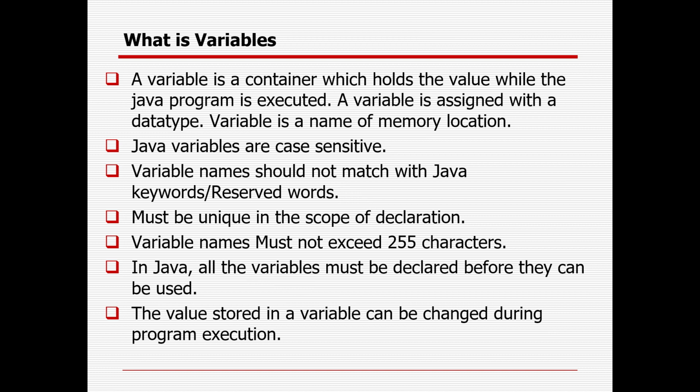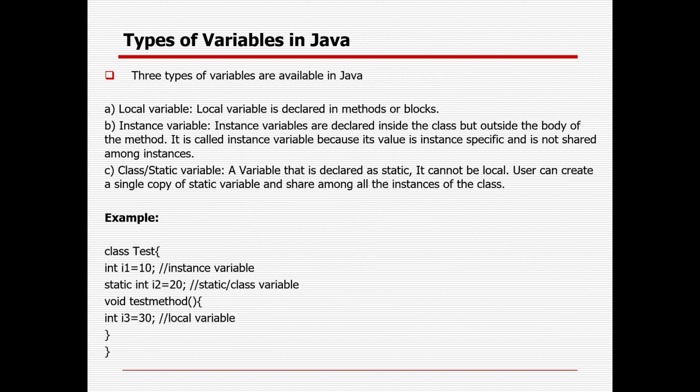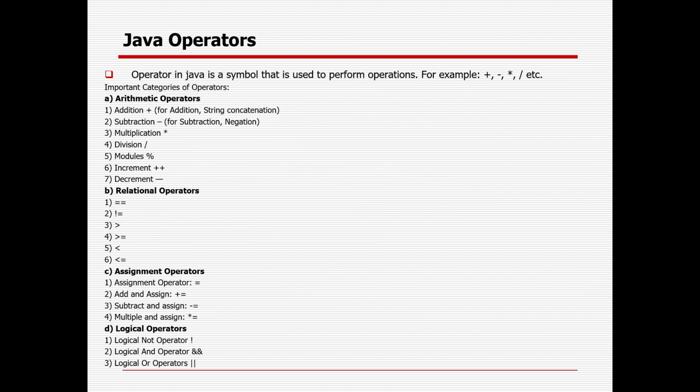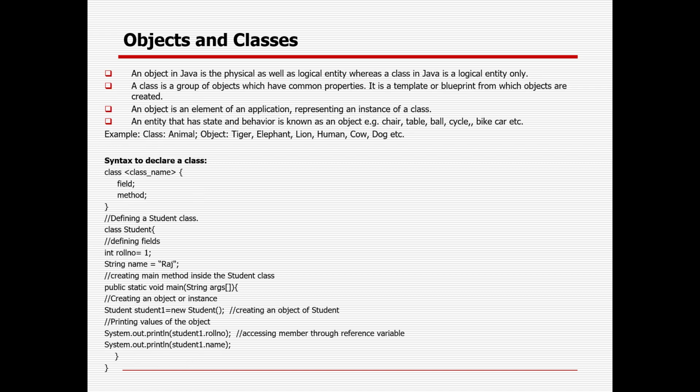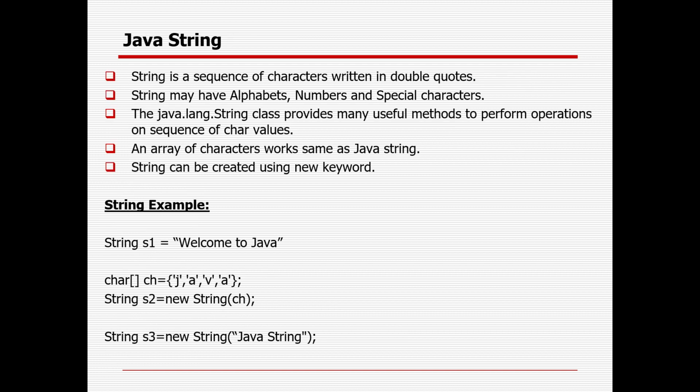There are a lot of data types available: primitive and non-primitive. Primitive types include integer, relational, character, and conditionals, right? Integers are written without quotes, characters within single quotes, and strings within double quotes. A variable is a container, and its name should be unique in the class. There are local, instance, and class variables. Local variables apply only to the method or block of code. For an instance variable, you need to create an object first, then you can access the variable. A static variable you can access directly in the main method, as defined at class level. There are a lot of operations you can perform in Java: arithmetic, relational, assignment, and logical.